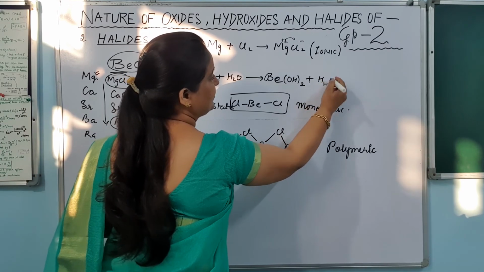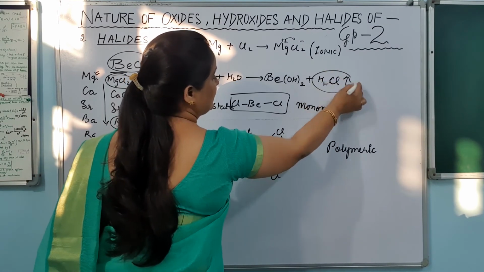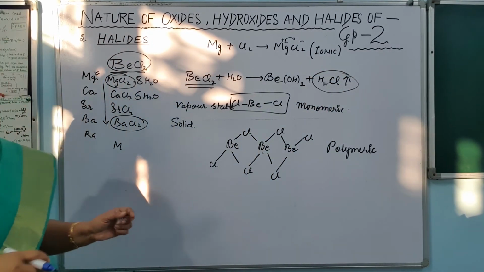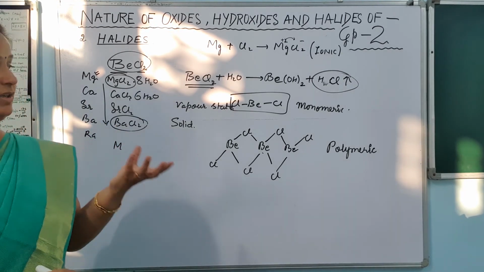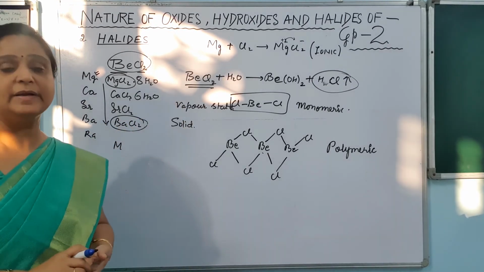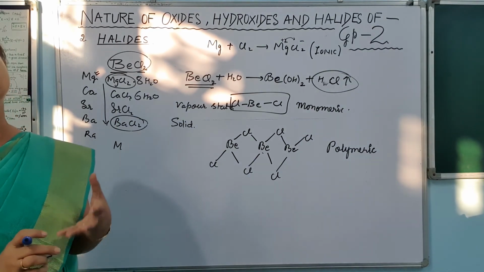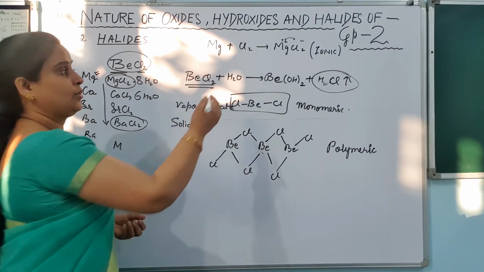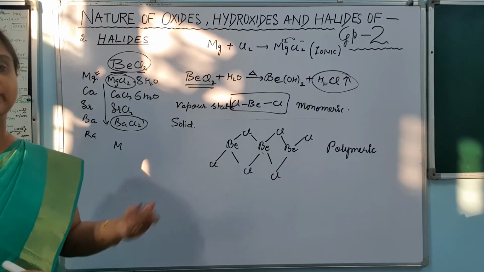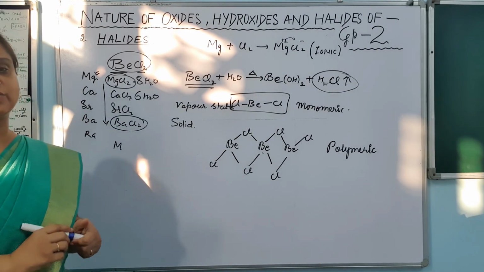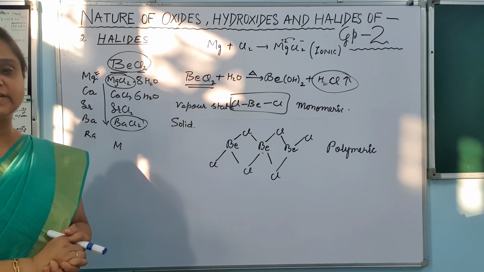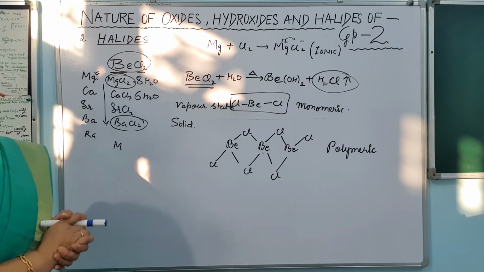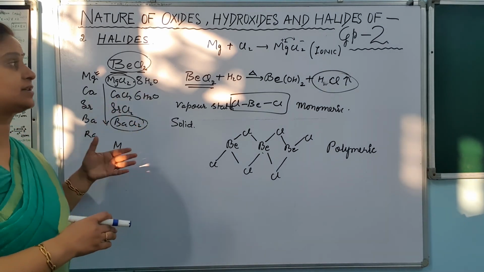Fumes किसकी निकलेंगी? HCl fumes. ये तो मैंने कहा ही था, पूछा जा सकता है. This question is important, that why beryllium chloride fumes when it reacts with water. किस चीज़ की fume होती है? तो the answer will be that HCl will be formed when it is hydrolyzed on heating. तो ये मत भूलिएगा, on heating it hydrolyzes to form the fumes. Is it clear? So these are the general tendencies which are shown by the halides of this group metals.